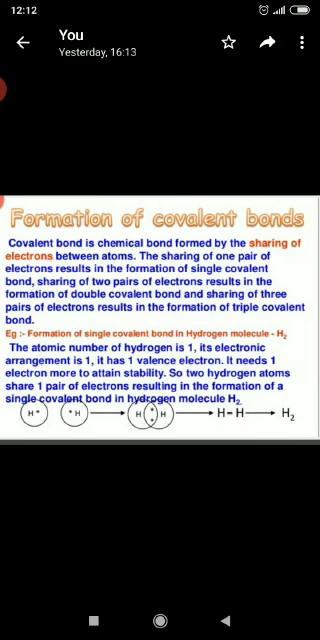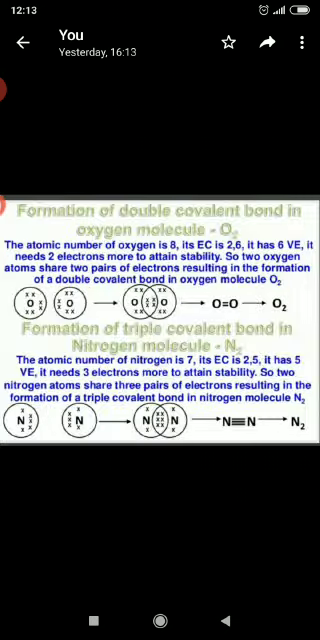So let's study the formation of a single covalent bond in hydrogen molecules. Students, see the structure. The atomic number of hydrogen is 1, so its electronic configuration is 1. So it has 1 valence electron. It needs 1 electron more to attain stability. So 2 hydrogen atoms share 1 pair of electrons, resulting in the formation of a single covalent bond. See that diagram, children? See that formation?